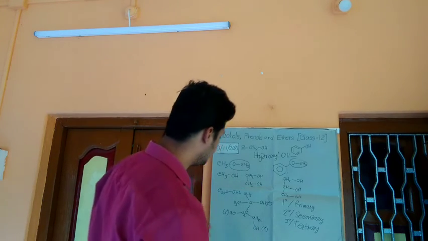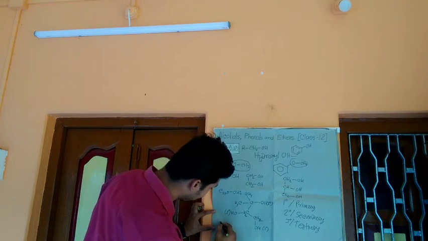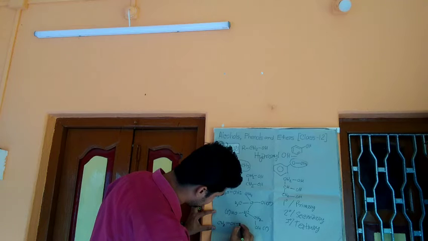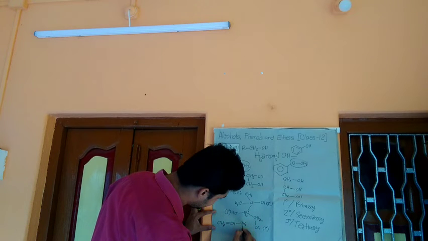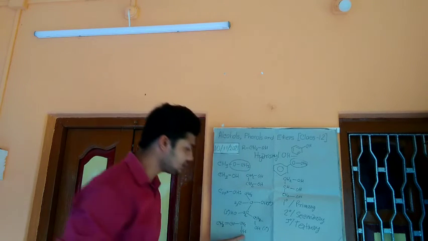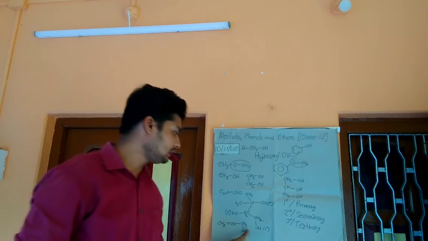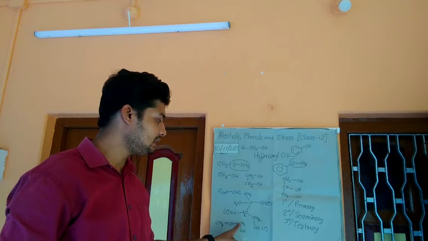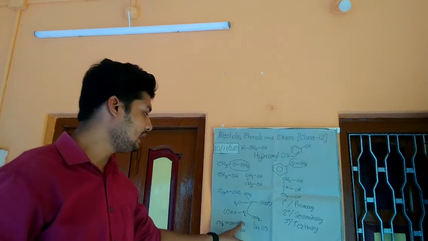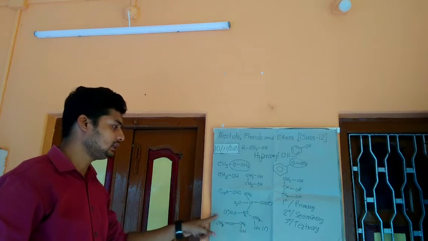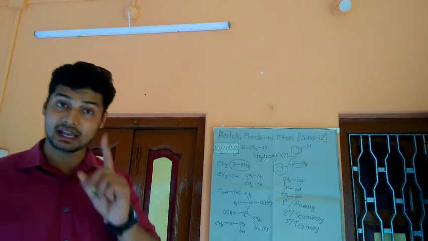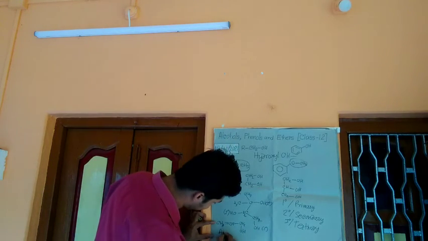So we can say that this is a hydroxyl group linked to an sp3 hybridized carbon atom that is adjacent to a carbon-carbon double bond. These are called allylic alcohols.